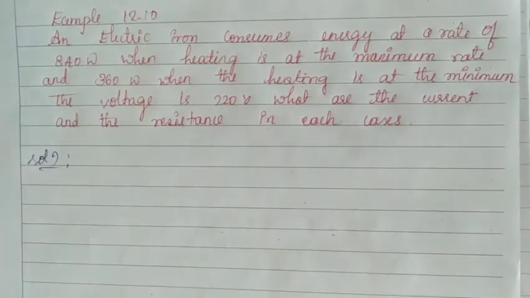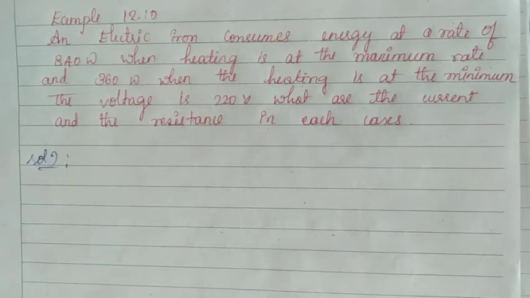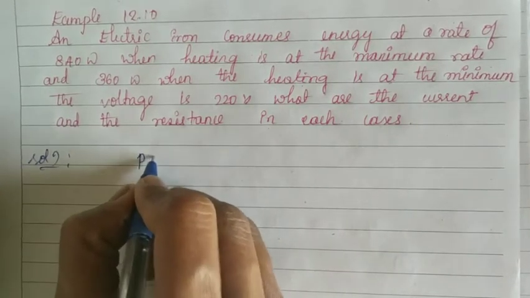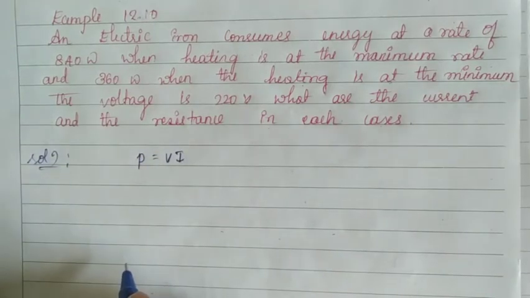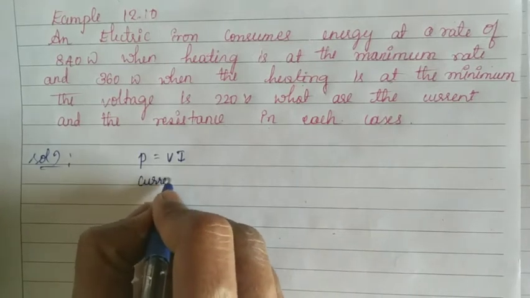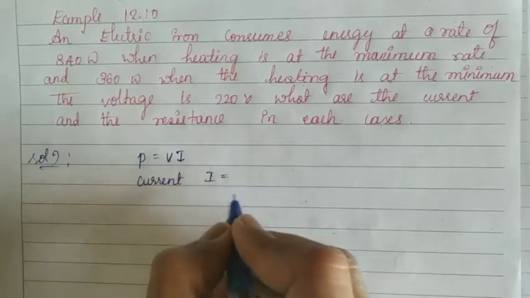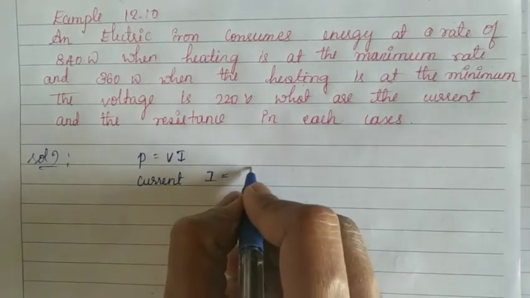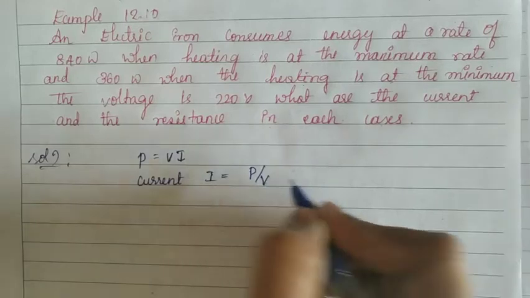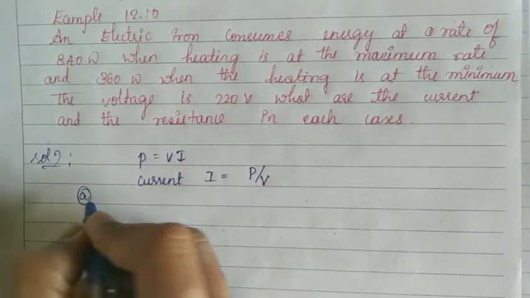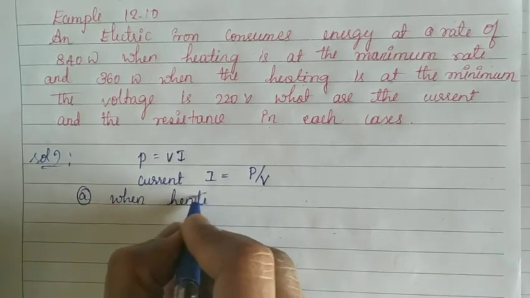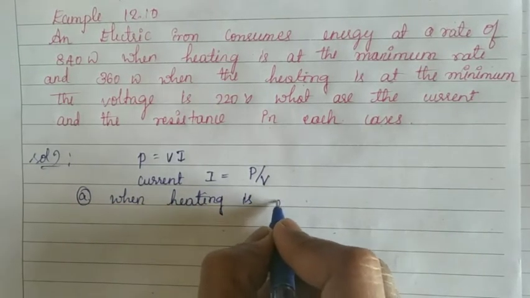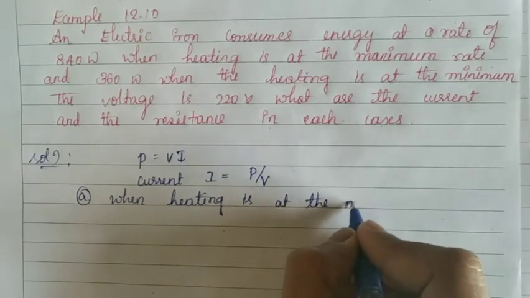Children, you already learnt about input power in the circuit, that is P is equal to V into I. From this we can write the current: I is equal to P by V. Now let's find first when heating is at the maximum rate.